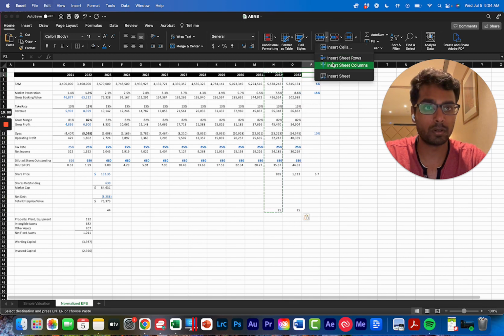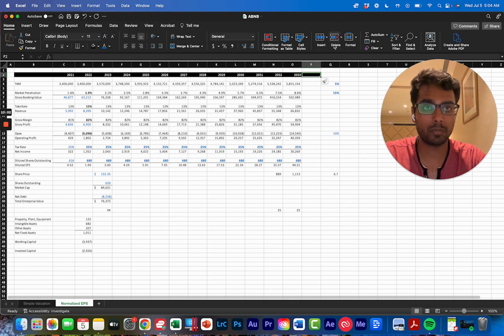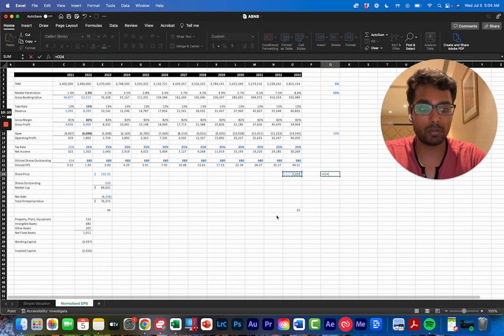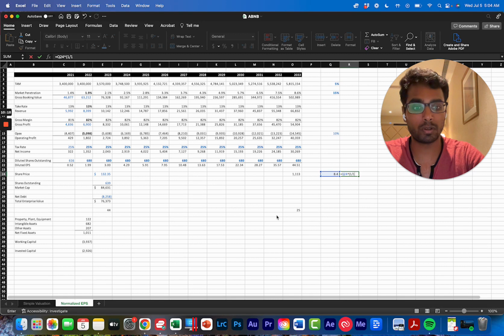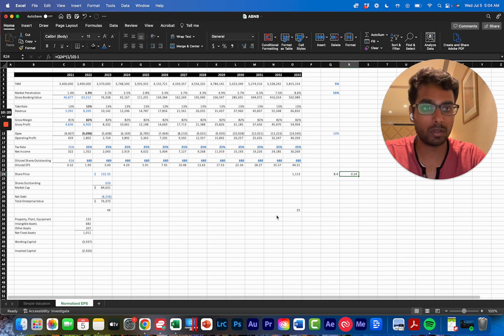Insert column here. Okay. So 1,113, 8.4x over 10 years, 1 divided by 10 minus 1. So that would be a 24% annual return, right?